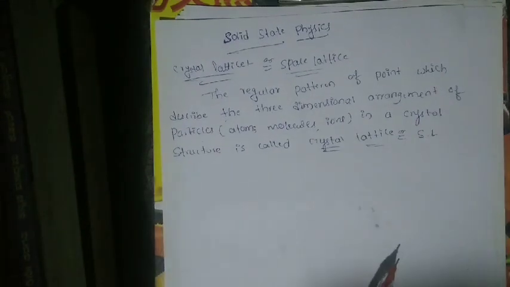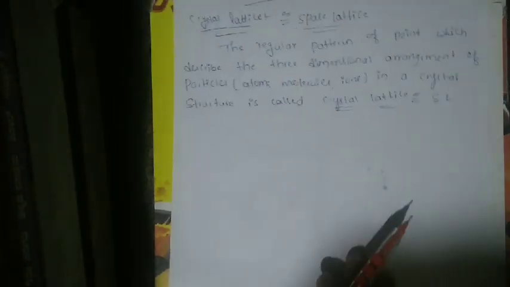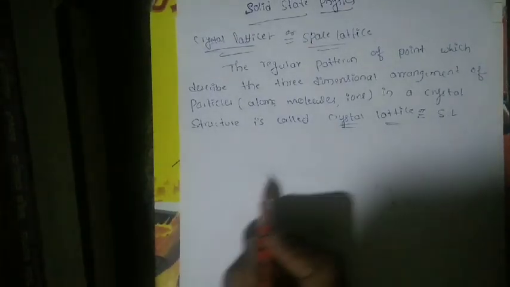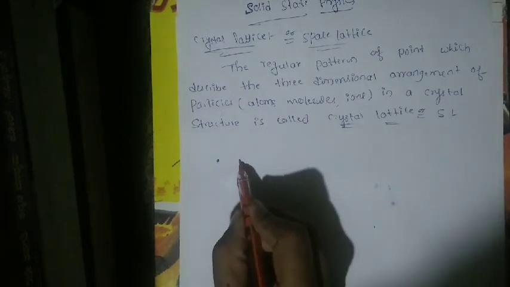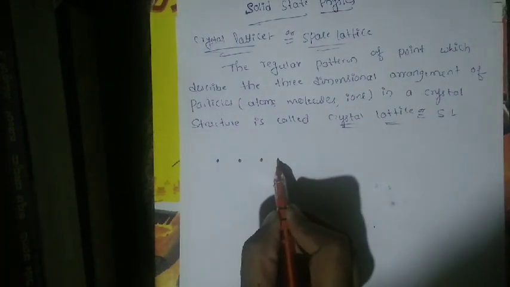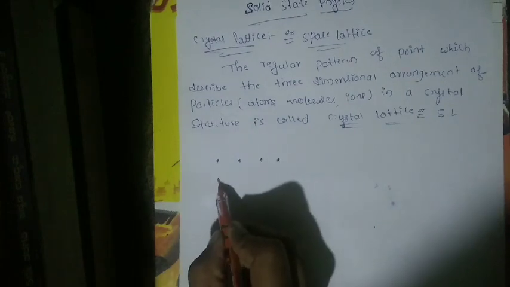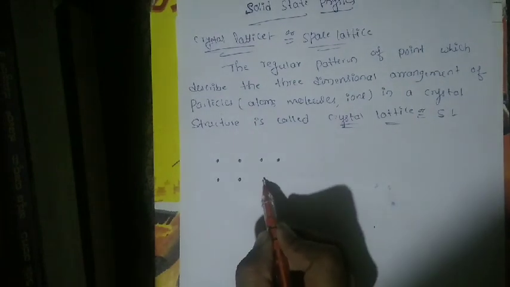Now I will draw the diagram of the space lattice or crystal lattice. See here, it is the lattice point. This point is called the lattice point.